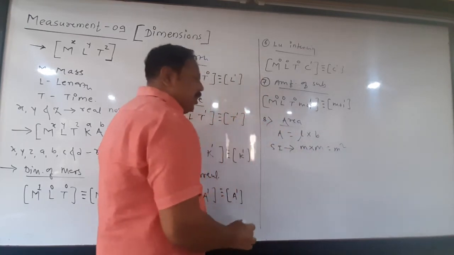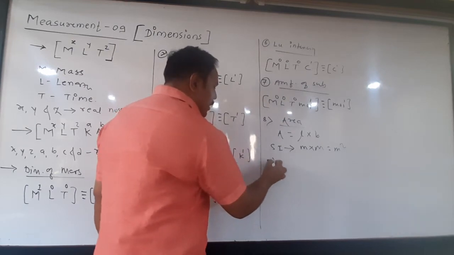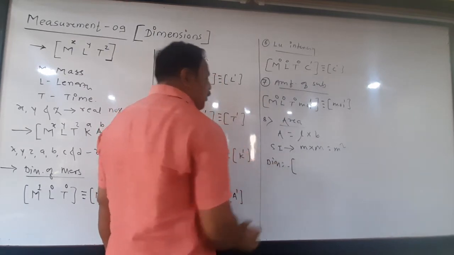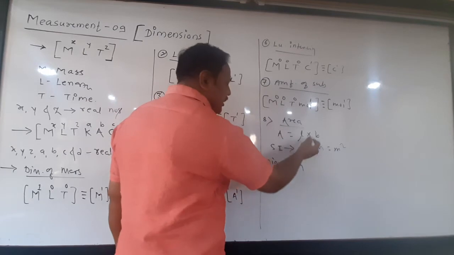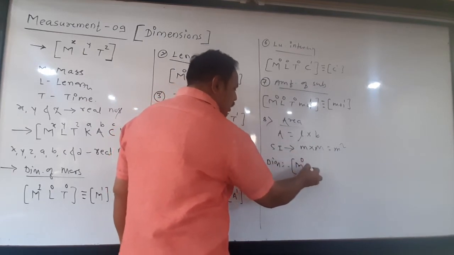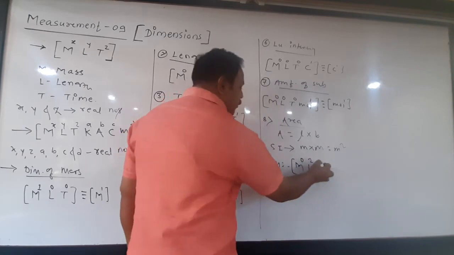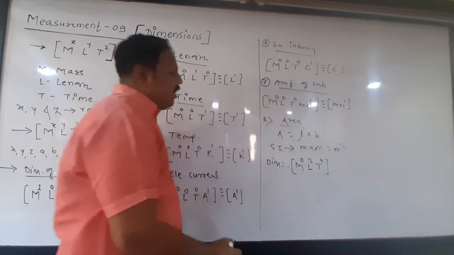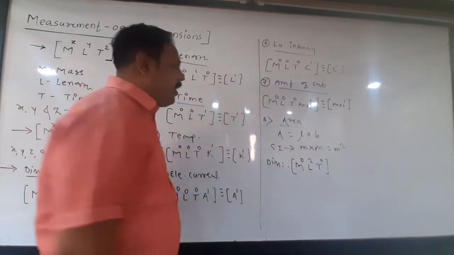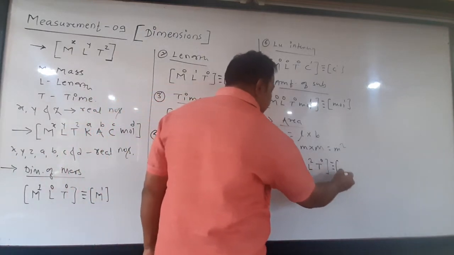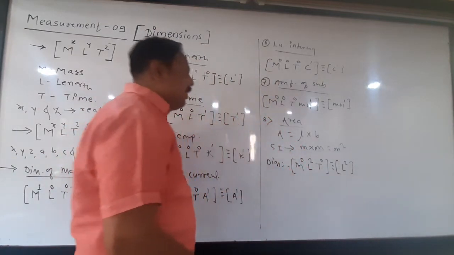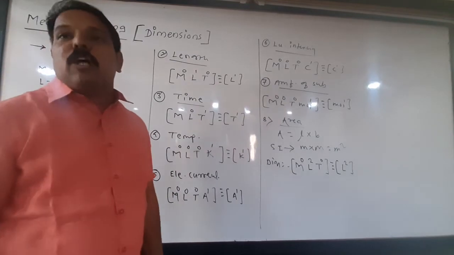So what are the dimensions of area? There is no mass, M0. What about length? Meter square means 2 lengths are there. And time? No time is there. These are the dimensions of area, or it can be represented as L2.